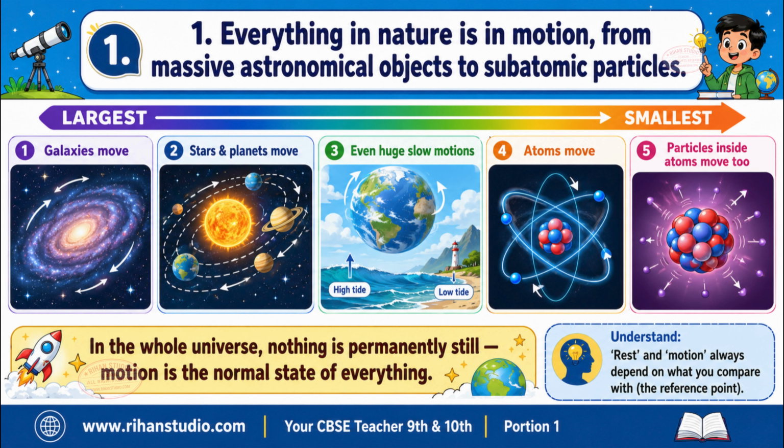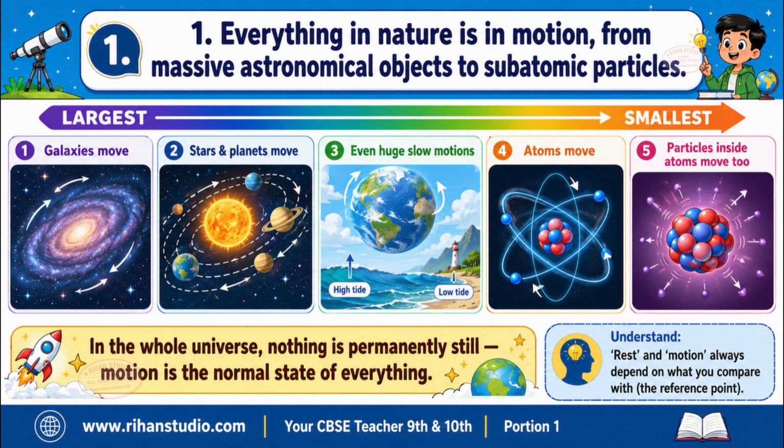Everything in nature is in motion, from massive astronomical objects to subatomic particles. Dear students, understand this big idea first. In the whole universe, absolutely nothing is permanently still. Giant objects like stars, planets, and galaxies are moving, and at the same time, the tiniest things, atoms and the particles inside them, are also moving. So motion is not a special event, it is the normal state of everything around us.